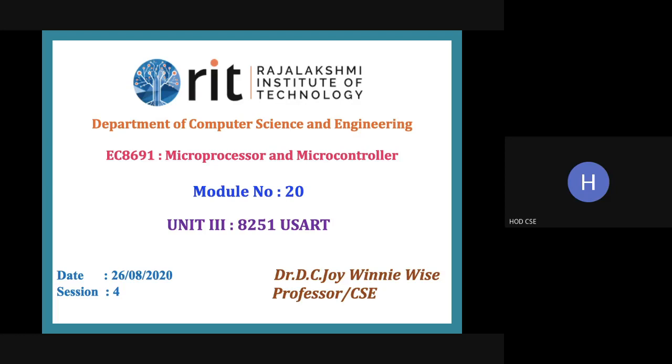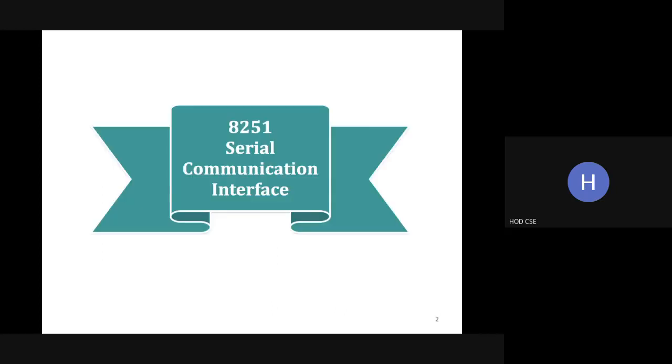Now we are going to study the 8251, which is used for serial transmission. Data cannot be transferred in parallel over a long distance, so we have to convert that parallel data into serial, and only then can you transmit the data over a long distance. For that we use the 8251. The 8251 is a serial communication interface, which you have already studied in computer networks. It is a device which is used to transmit data in serial.